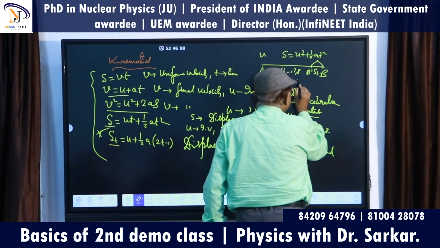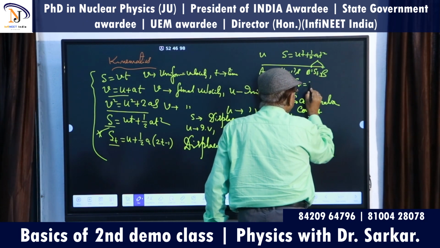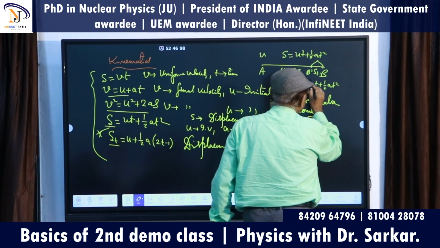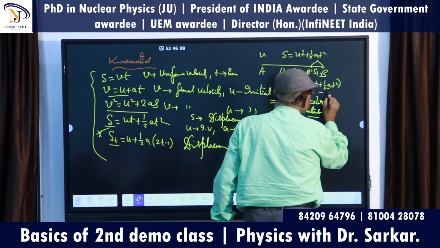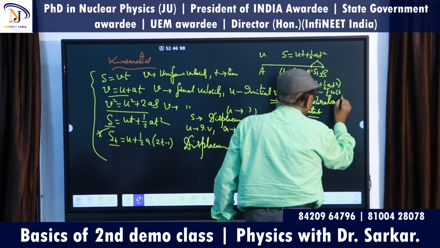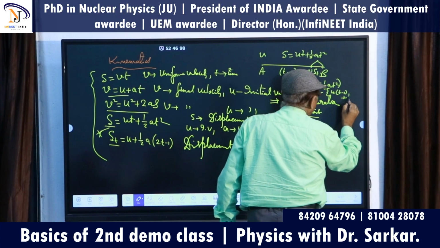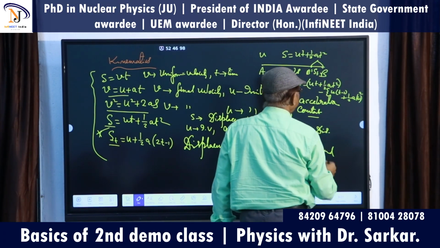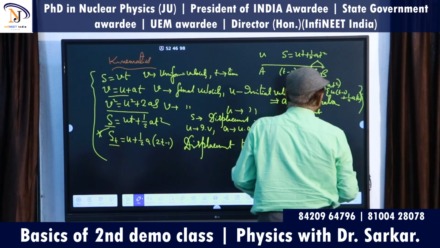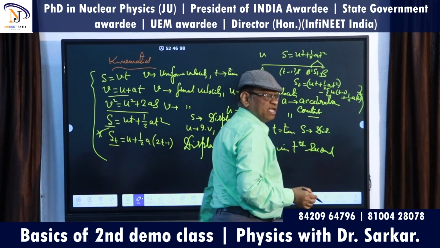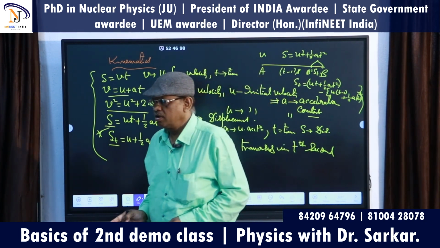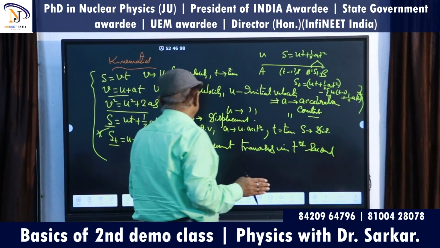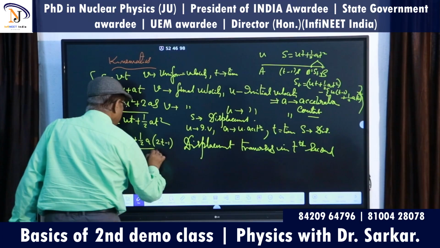What can I write? I can write here S_t equals ut plus half at square minus u into t minus 1 plus half a into t minus 1 whole square. If you subtract this, you do it in your copy, then if you subtract the two, what will you get? You will get a result like this.